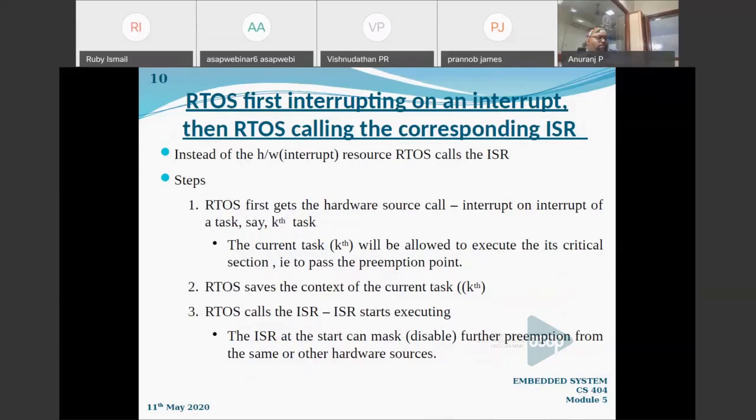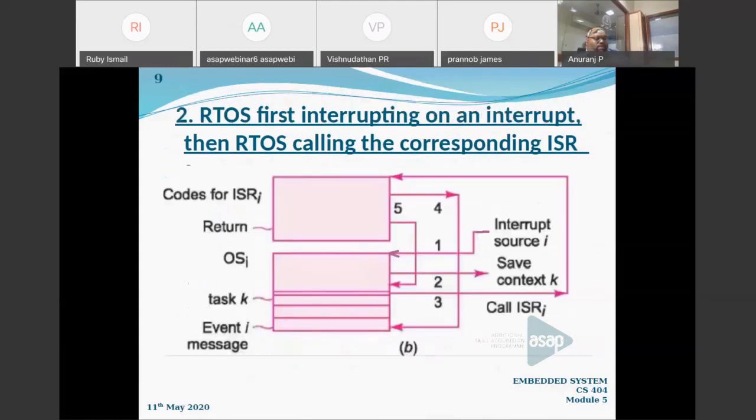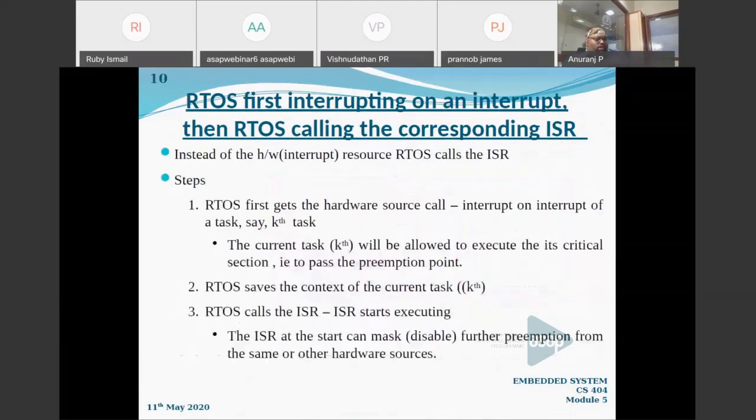Otherwise, there is a huge probability of deadlock. So that critical section part will be allowed to be executed for the kth task. You can see that as the first level which is coming to the operating system, right? So in accordance with that first step, the critical section will be allowed to execute.